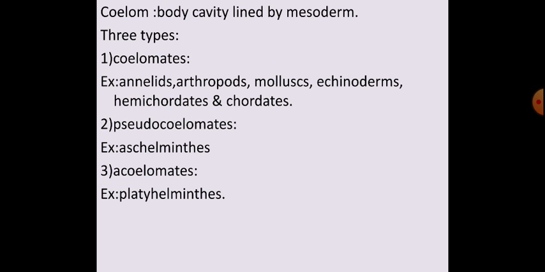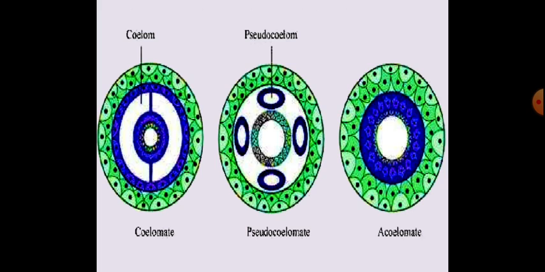Body cavity lined by mesoderm. An animal having a coelom, a body cavity lined by mesoderm, is called a coelomate. See here, the blue color line. You will be having outer ectoderm, endoderm and mesoderm. See, green color is outer ectoderm, middle layer is mesoderm, inner layer is endoderm.